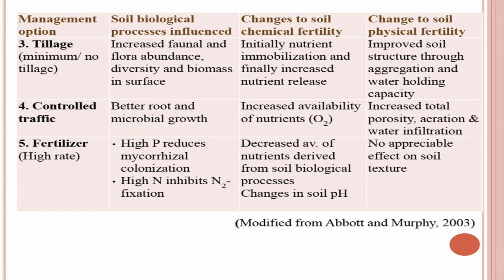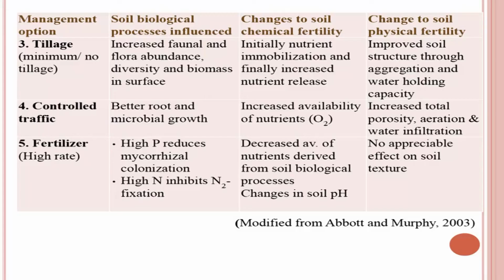Then the next management option is tillage. Tillage is, as most of you know, the physical manipulation of the soil for the preparation of beds, for hoeing, for cultural operations, or in simpler words it is just plowing of the land. Now, conventional tillage is creating certain issues in farming. For example, due to conventional tillage, meaning more tillage, more soil erosion happens and there are some other issues also. So, people are switching over to minimum tillage or zero tillage.